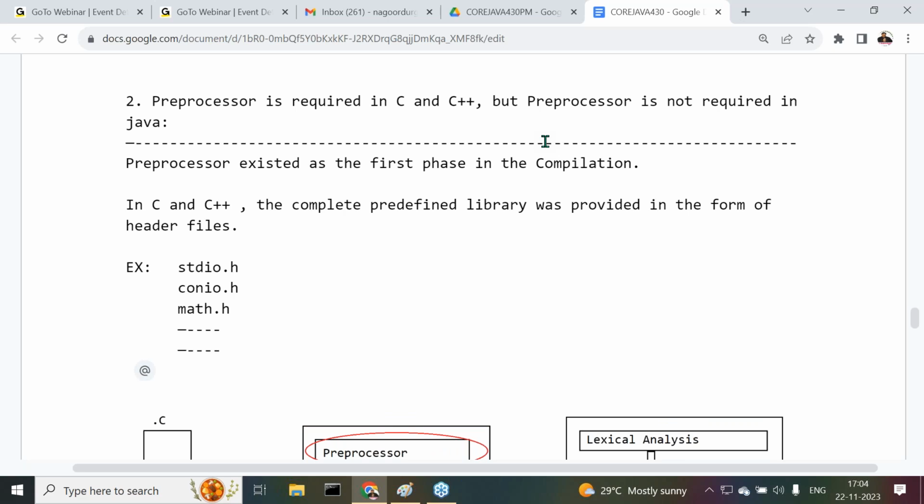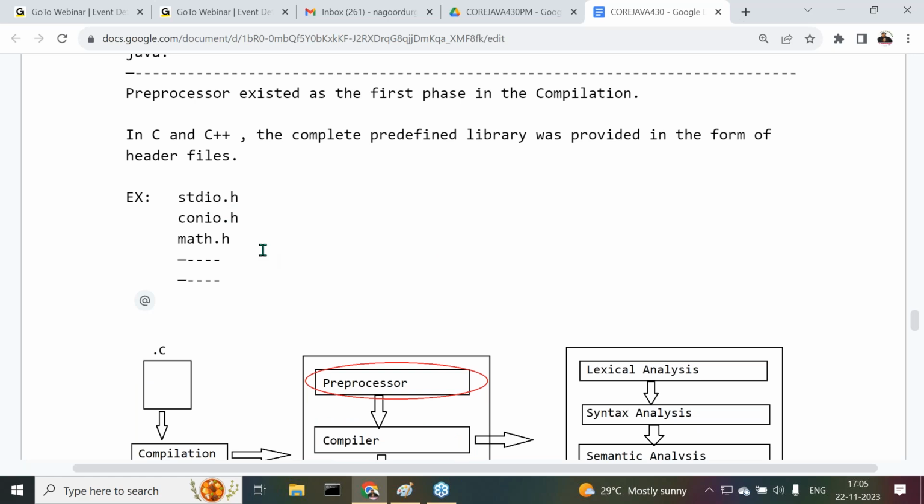Good. The predefined library is available in the form of these header files. But how am I going to use these header files in my C program? If you want to use these header files inside the C program, we have to include them.